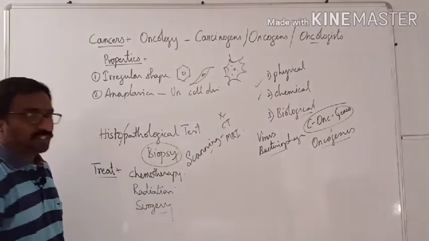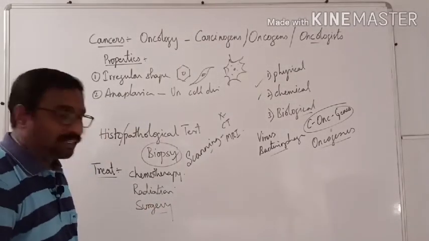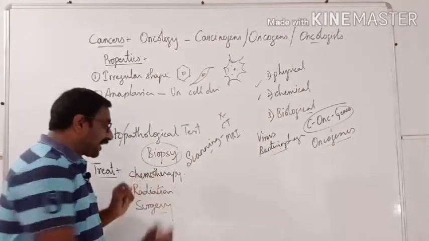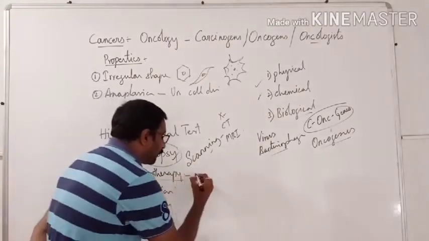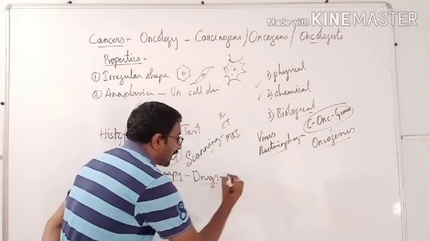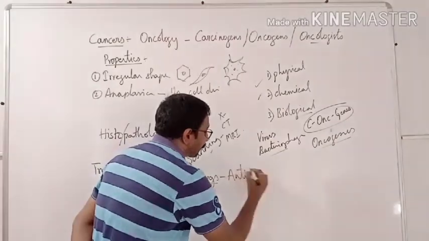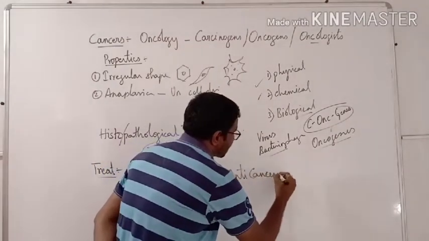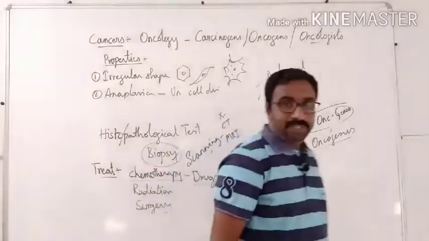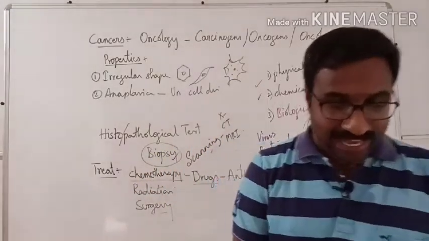Like this, various methods are there to treat these diseases. Chemotherapy means we can go with various drugs which we commonly call anti-cancerous drugs. What are the examples of these anti-cancerous drugs?